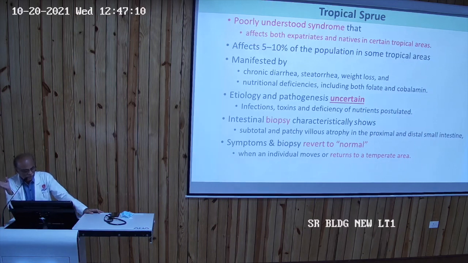The pathogenesis is uncertain. Intestinal biopsy is characteristic. It shows subtotal and patchy villus atrophy. And the symptoms revert to normal in these people when they go back to their origin. So when they return to a temperate area, they will be symptom free. It is diagnosed by history and documentation of B12 or folic acid deficiency, and intestinal biopsy is a must to diagnose it.